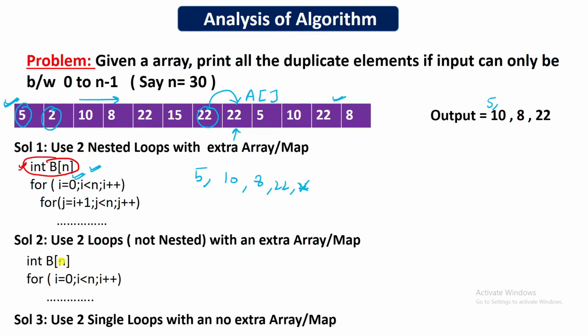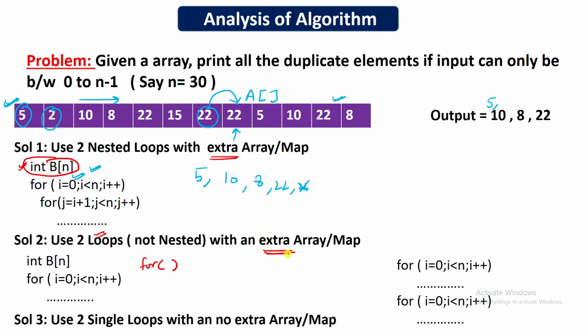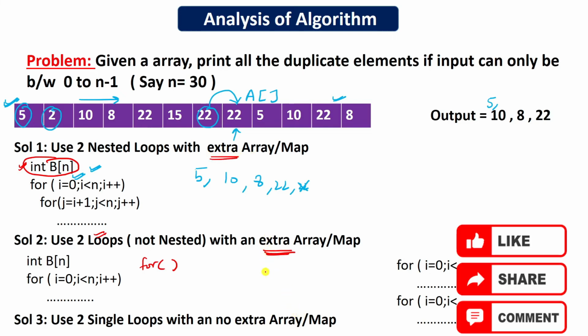Now another solution can be we can take two loops, one loop and there can be another loop. You can go to the solution and see it, and we can take the extra array. This is another solution that is posted there, you can check it. The third solution is you take again two loops, as we have taken here, but they are not nested. One this loop, one this loop, they are not nested. And we have also not taken any extra space. We have not taken any other array or map, and we can generate the output for this question. So three solutions, but here an extra array or map is taken, but with lesser time than solution one.